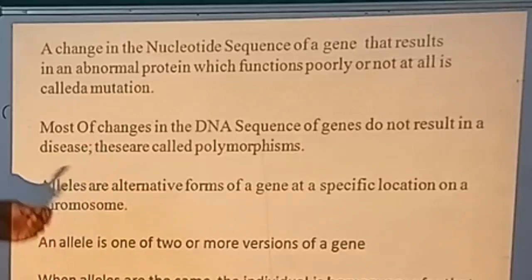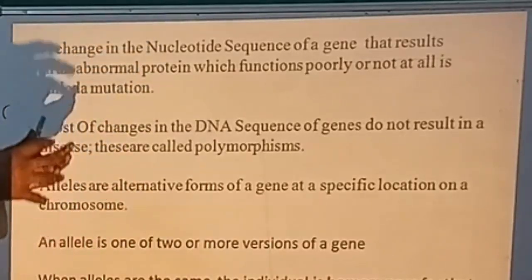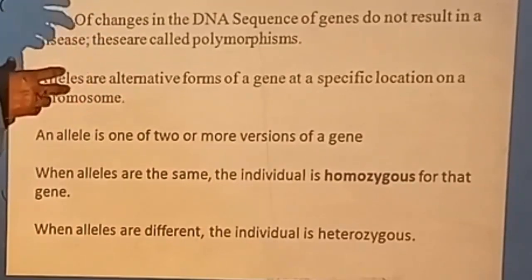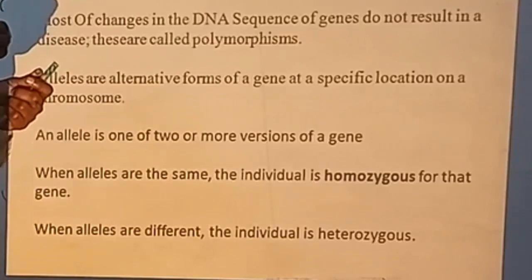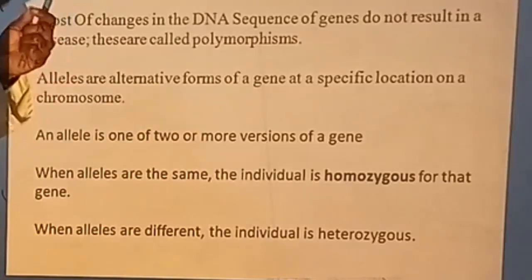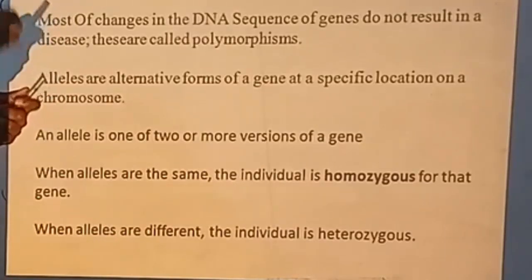Now, alleles are alternative forms of a gene at a specific location on a chromosome. So, in a whole set of chromosomes, 23 pairs of chromosomes, we have certain areas which are located as genes. There is a locus for every gene, and every gene has been studied and located in a particular chromosome.